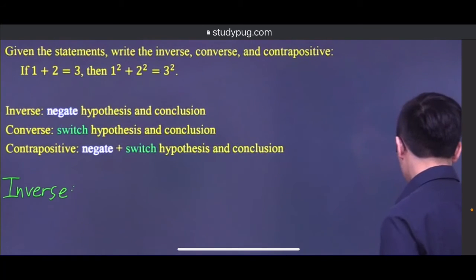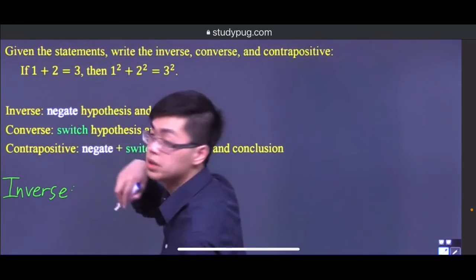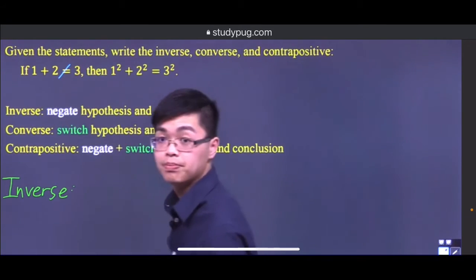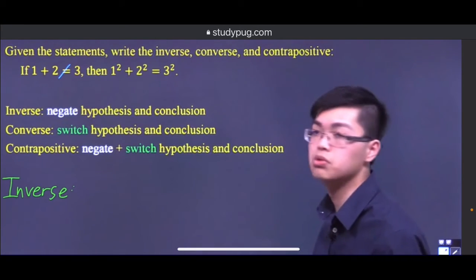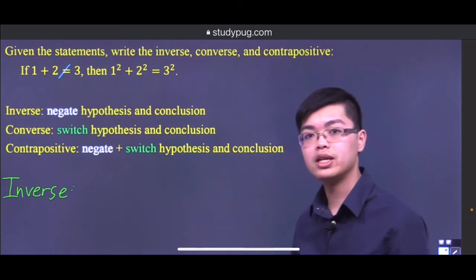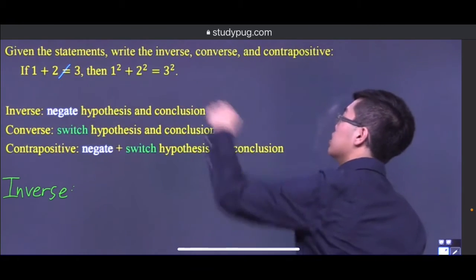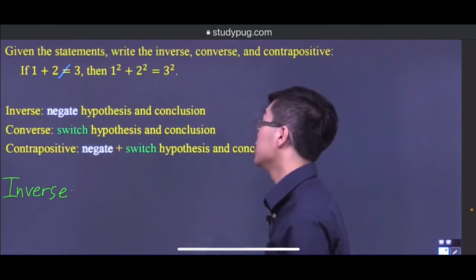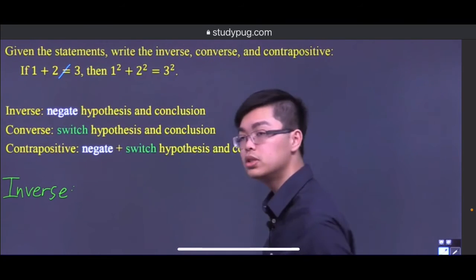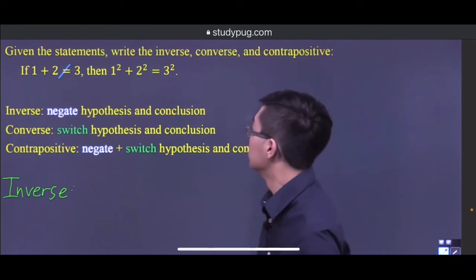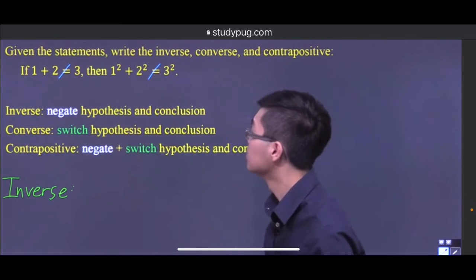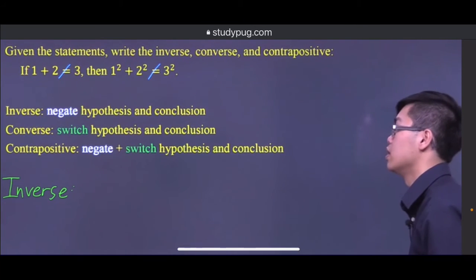We negate it by simply saying that 1 plus 2 does not equal 3. That's the opposite of 1 plus 2 is equal to 3. What about the conclusion? Got to negate that as well. Instead of saying equal to, say not equal to. They're opposites. So 1 squared plus 2 squared is not equal to 3 squared.